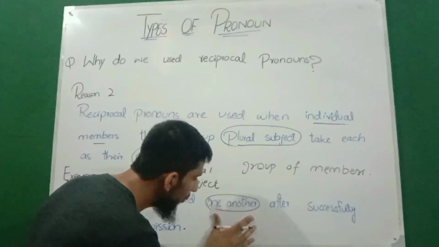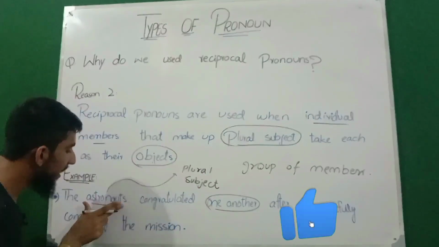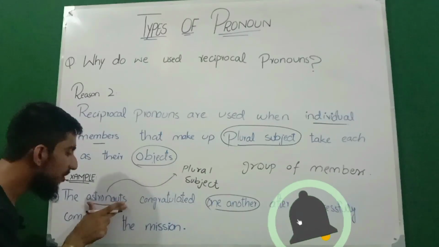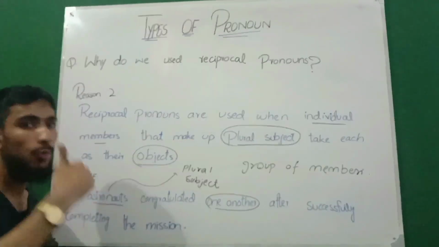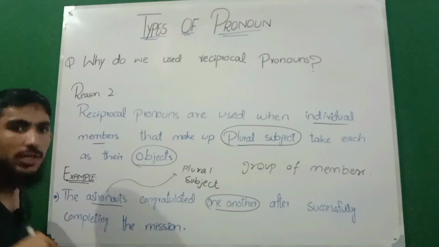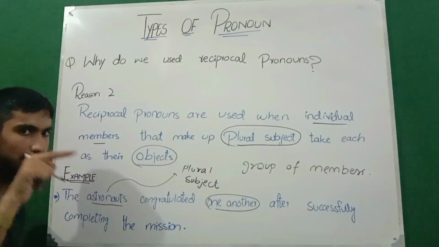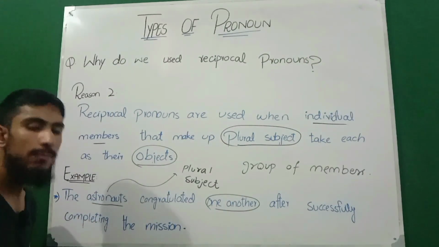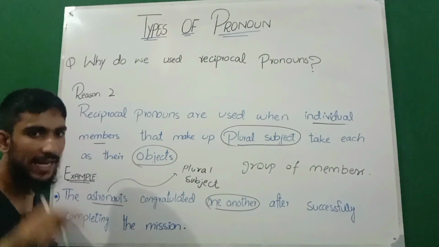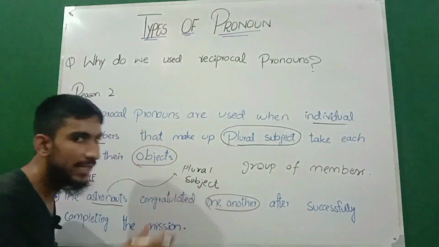We use one another in this sentence because astronauts is a plural subject, a group of a lot of astronauts, and one member congratulated another member of its group. So the astronauts is the subject, and another member of the astronauts is acting as the object. That's why we use the reciprocal pronoun in this sentence.